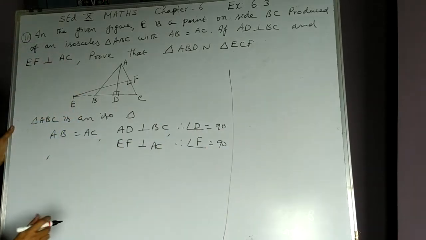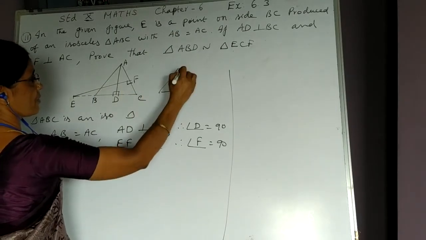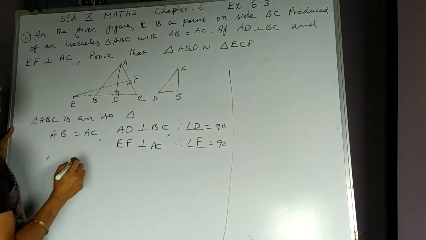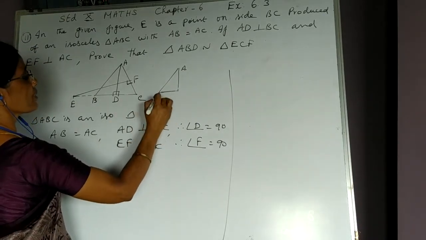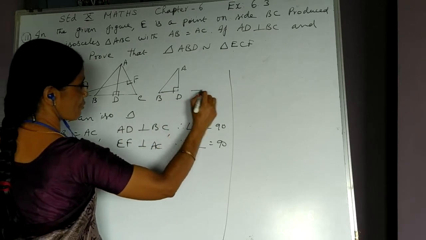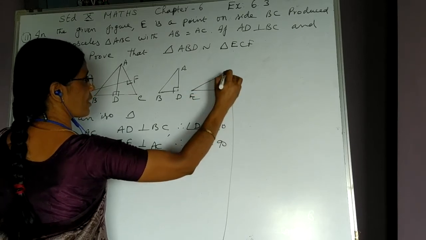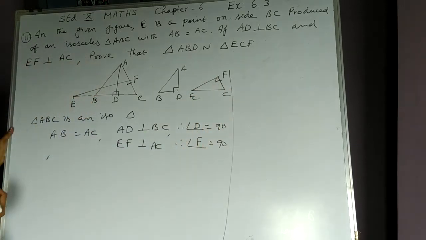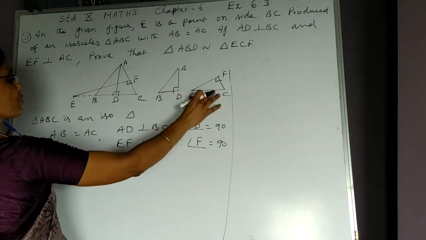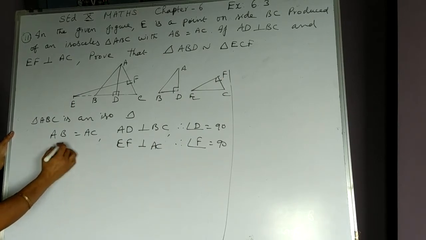Now, using this, we have to prove triangle ABD is similar to triangle ECF. E is here, CF. So, one angle is 90 degree, and if you prove one more angle equal in these two triangles, then the result gets over.